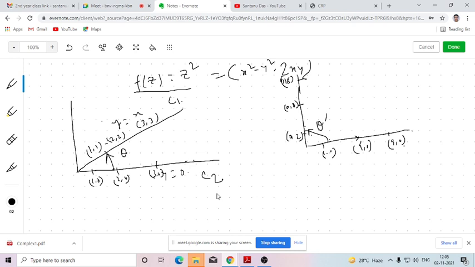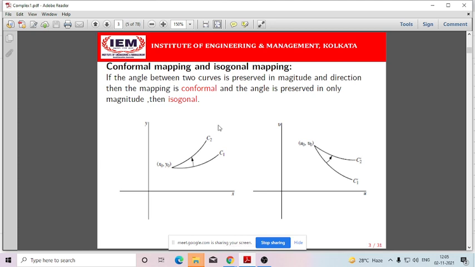Is that clear? If the magnitude and direction both are the same, then it is conformal mapping. And if the angle is not preserved in direction but the magnitude is the same, then this is called the isogonal mapping. Is that clear? Yes, sir.